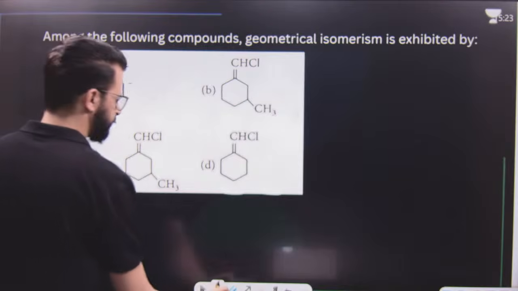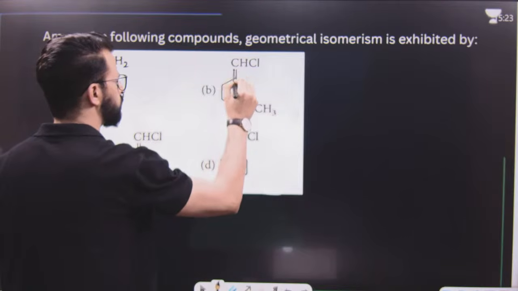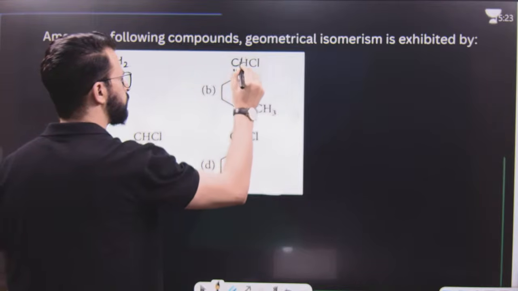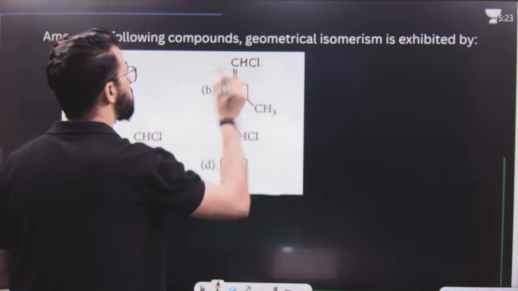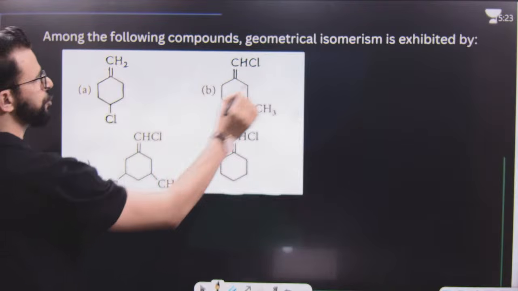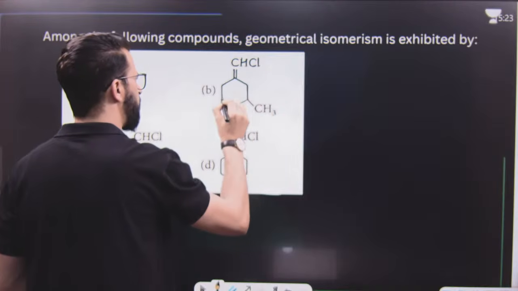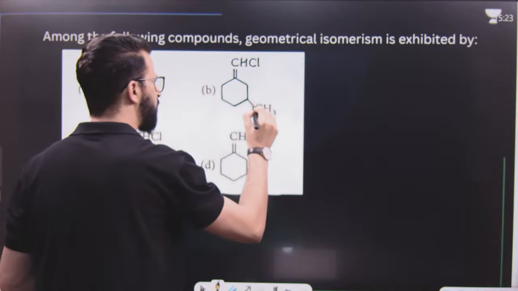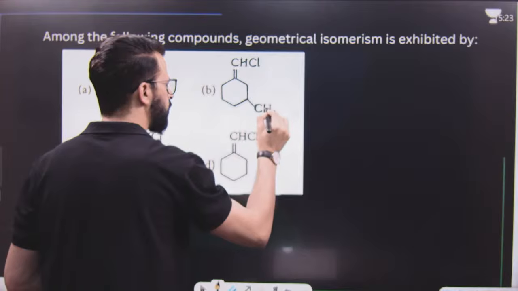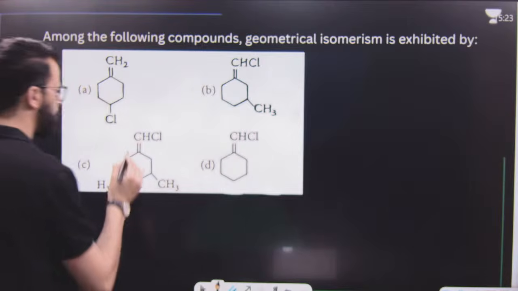This is A. Then this is B. The question says, among the following compounds, geometrical isomerism is exhibited by which one. We know that for geometrical isomerism, there should be at least 2 centers where rotation is restricted or hindered.